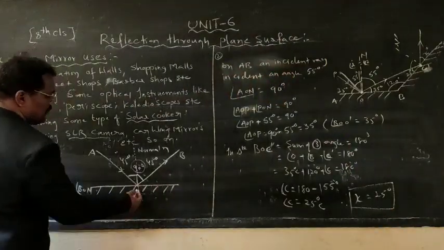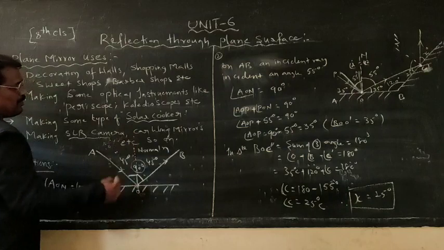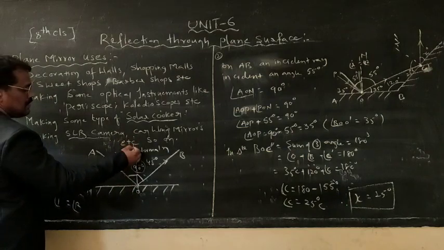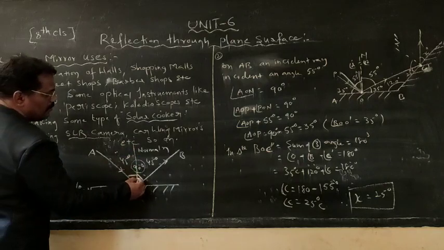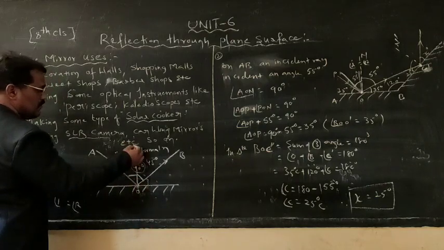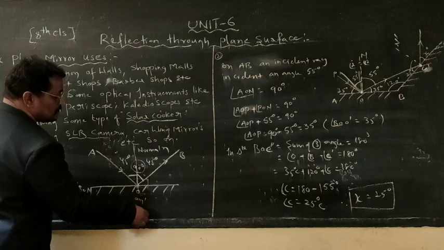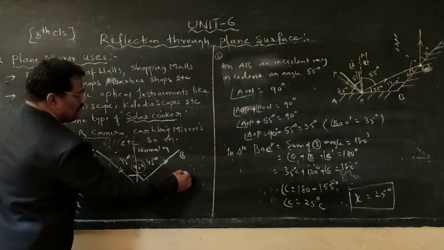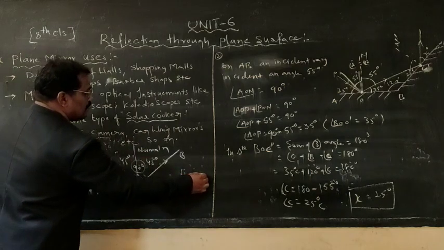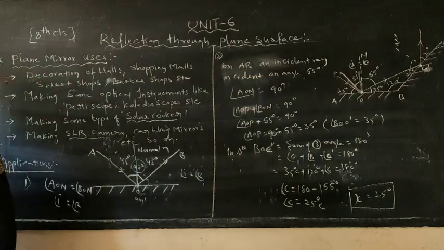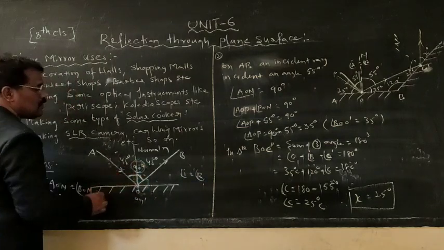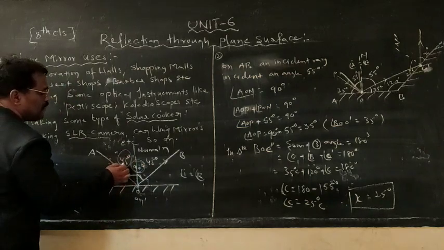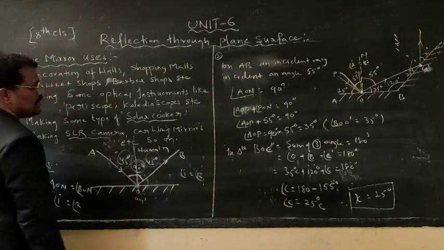If I draw a normal, this point is called the point of incidence. Exactly at that point, if I draw a normal, this normal will make 90 degrees with the mirror. It will act like an angular bisector. According to the laws of reflection, angle of incidence is equal to angle of reflection. Therefore, this total angle is divided into two equal parts of 45 degrees and 45 degrees.